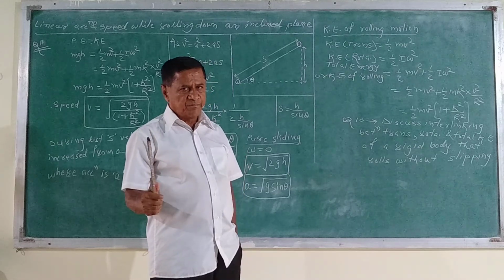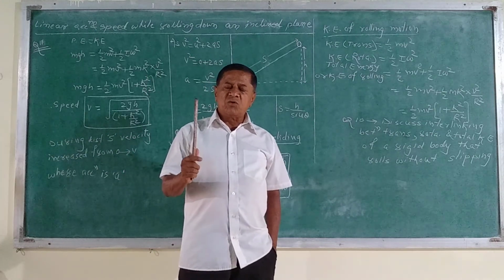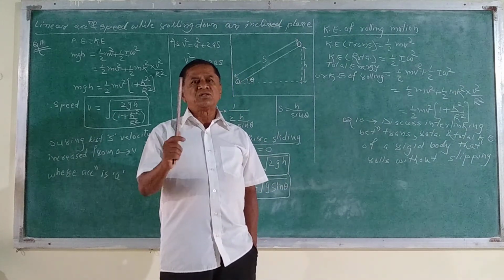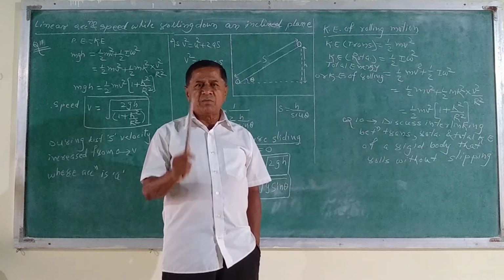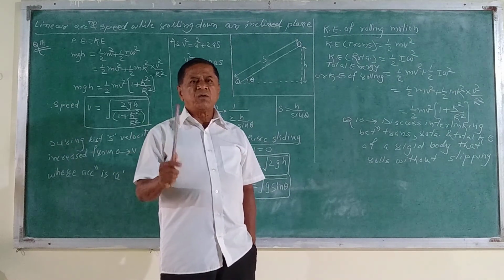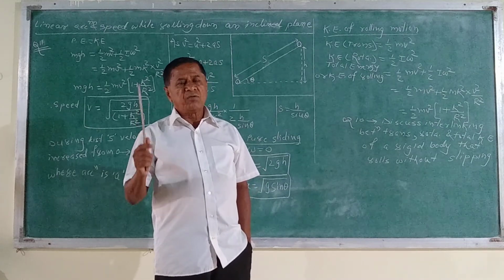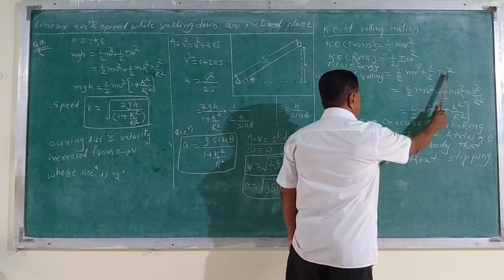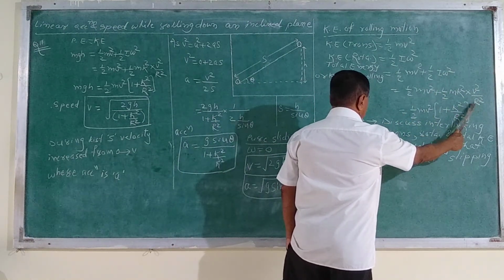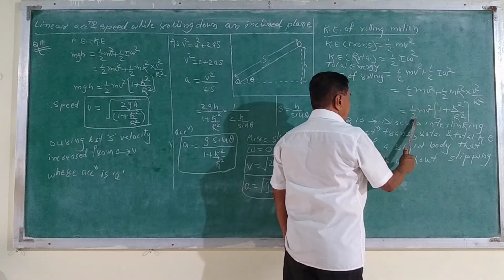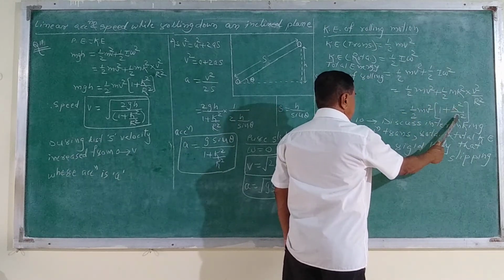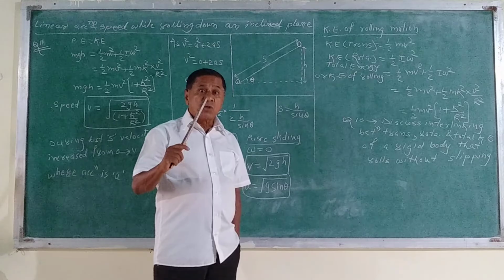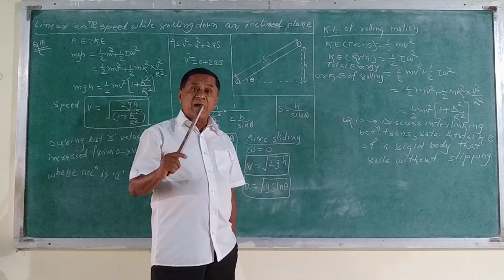I omega square. But we know that I is equal to mk square, where k is called the radius of gyration. Radius of gyration शब्द आला की moment of inertia म्हणजे mk square घ्यायचं. Then we know that v is equal to r omega, that is omega is equal to v upon r. Here I is equal to mk square, omega square is v square upon r square. Taking common 1/2 mv square, in the bracket 1 plus k square upon r square. And this is the total energy or the kinetic energy in the rolling motion, not the sliding motion.